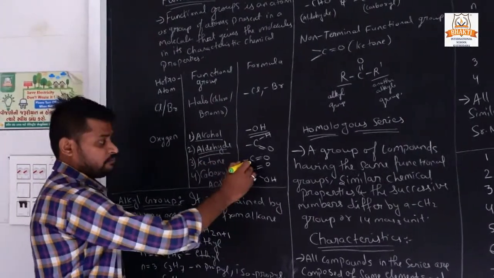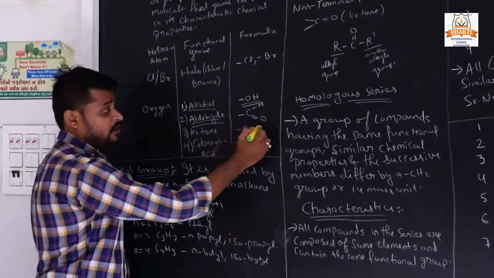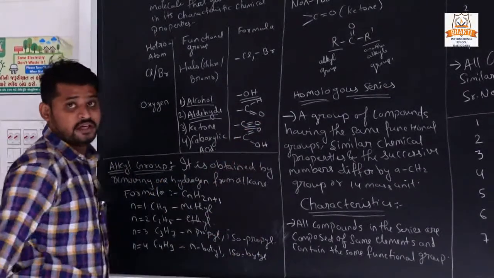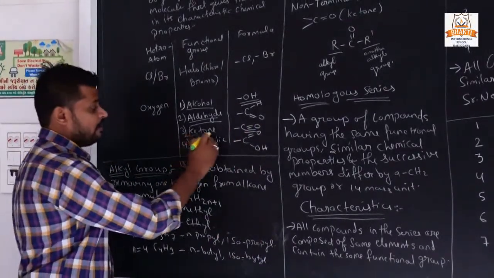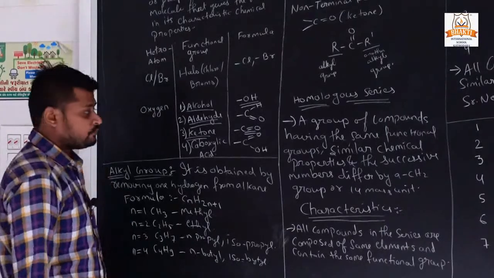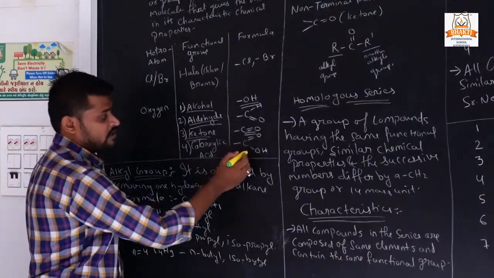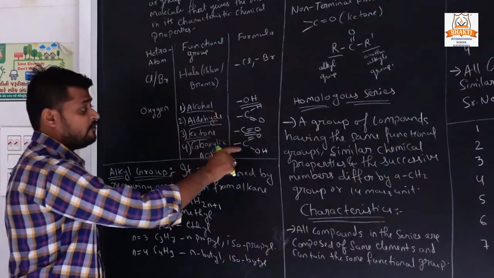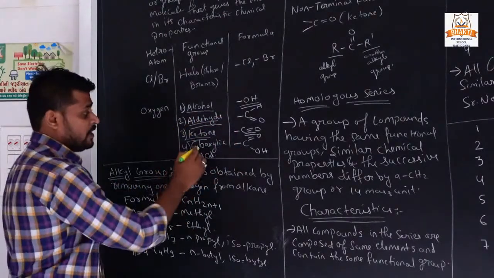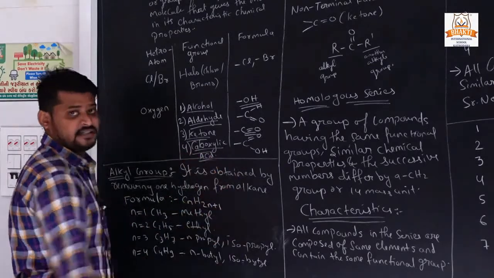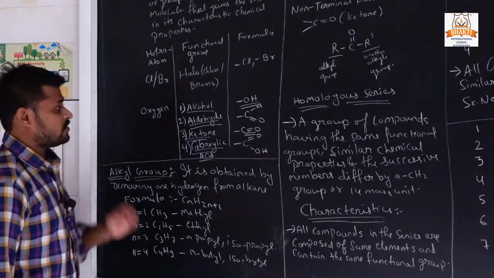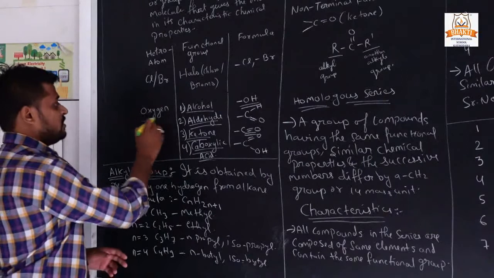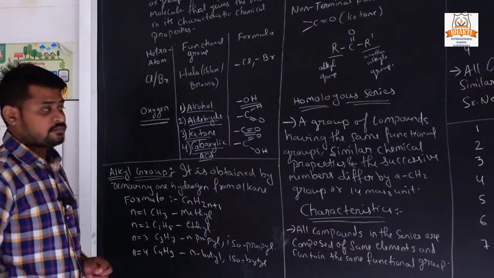If carbon is combined with oxygen with a double bond in a compound, then it is a ketone group. If COOH is present, then it is carboxylic acid. So these are the four functional groups in which oxygen is present.